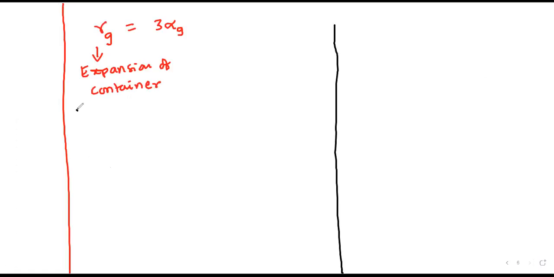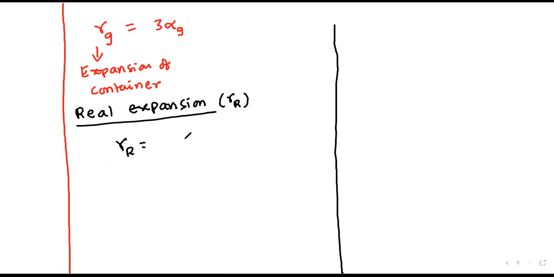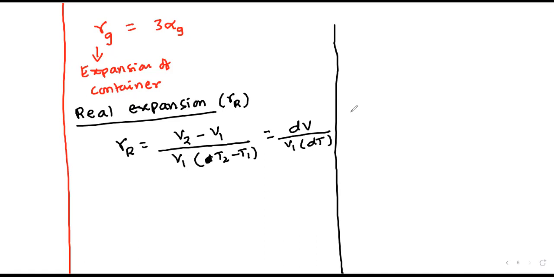That can be called the real expansion, which we indicate with gamma R. This real expansion is defined as the final volume minus the initial volume, or simply the change in volume to the initial volume times the change in temperature, that is dV by V1 times dT.